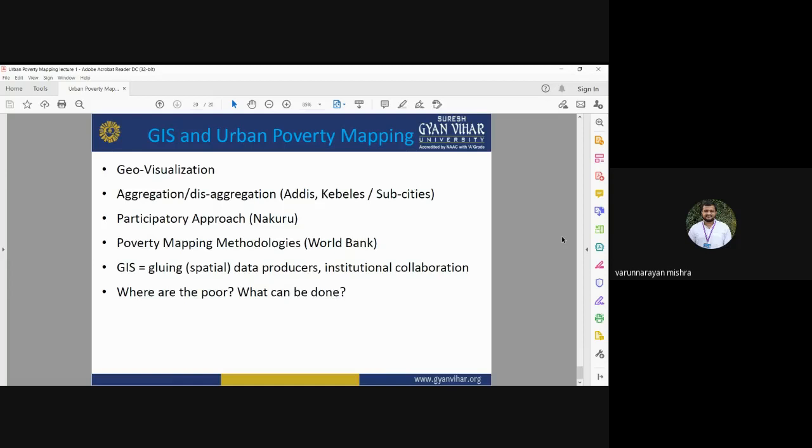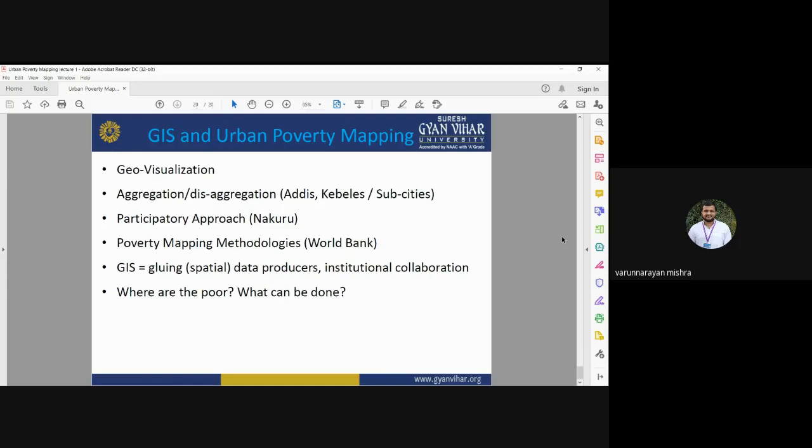GIS also has the facility to integrate different data products. If you have different raster and vector layers, you can integrate all the layers into a single layer using the GIS platform, so that it can provide you much more detailed information about the slum area.